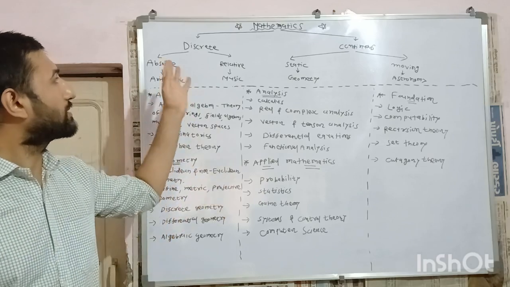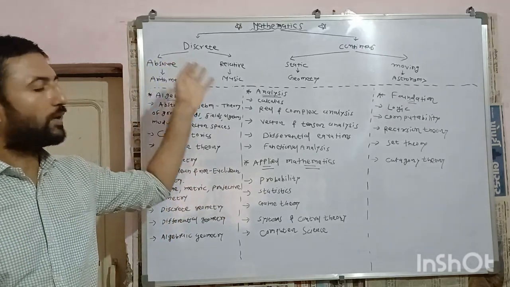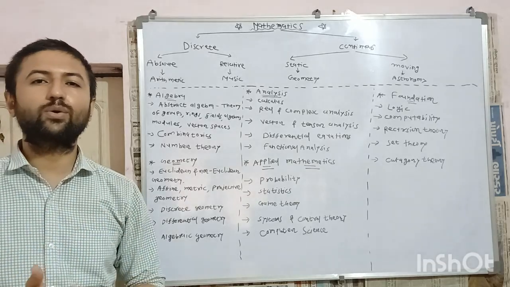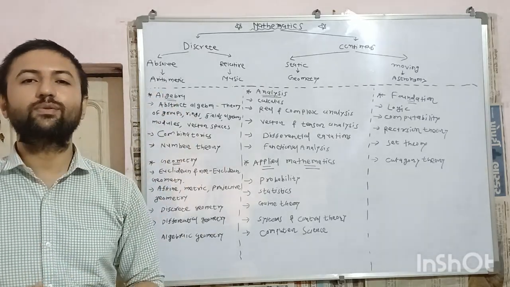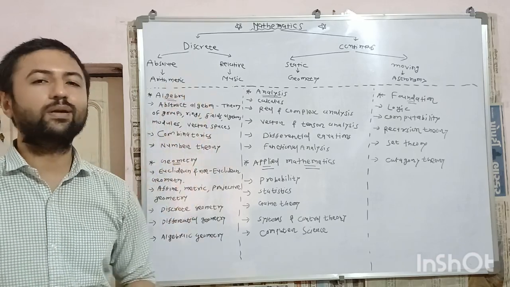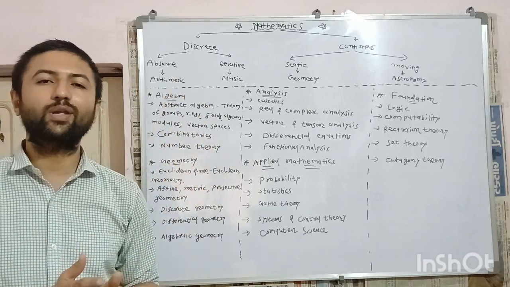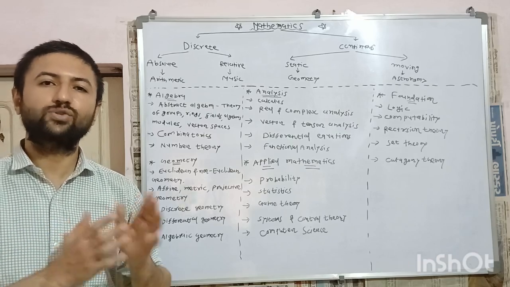For example, discrete class is classified into absolute and relative class, where absolute class studies arithmetic in which numbers are studied, while relative class studies music in which harmony and rhythm like properties of music are studied.